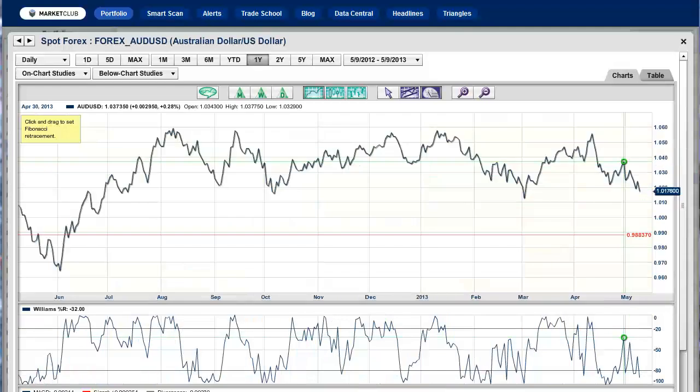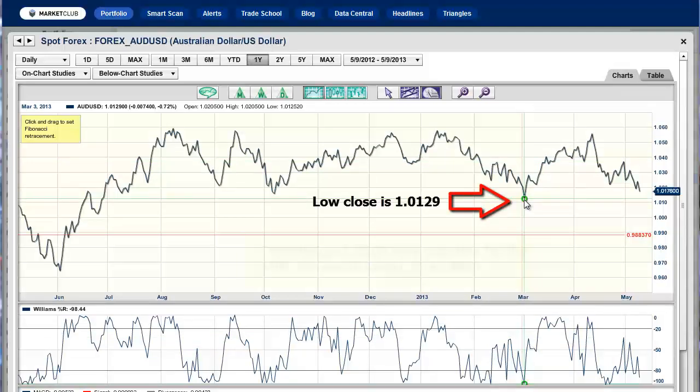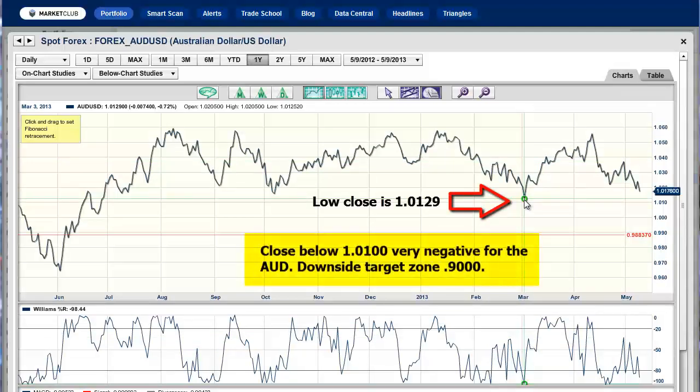So here we are. We're going back to June of last year, and this is the key point to look at right here. And the low close there was 101.29. So any close under 101 is going to be disaster for this market and will really start a run on the Australian dollar. So watch that very carefully as we see that as an opportunity. Now you know where we're looking for the market to go, right around the 90-cent level, and that's a huge move in the Aussie dollar.